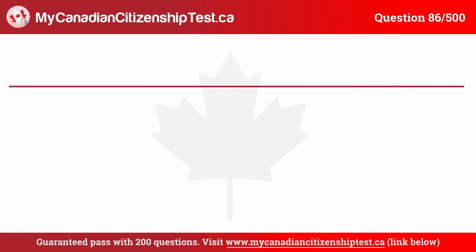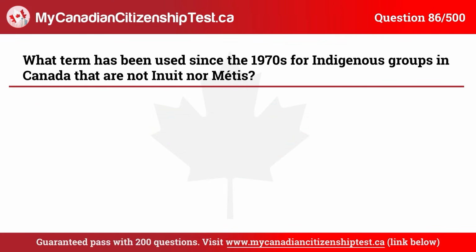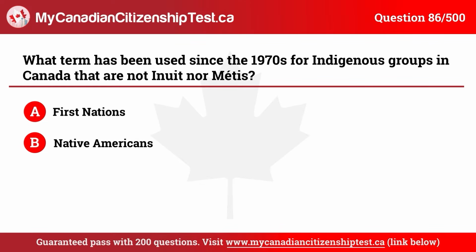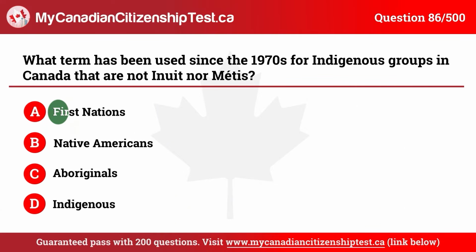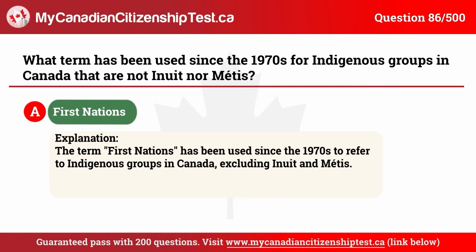Question 86. What term has been used since the 1970s for Indigenous groups in Canada that are not Inuit nor Métis? A. First Nations. B. Native Americans. C. Aboriginals. D. Indigenous. The correct answer is A. First Nations.